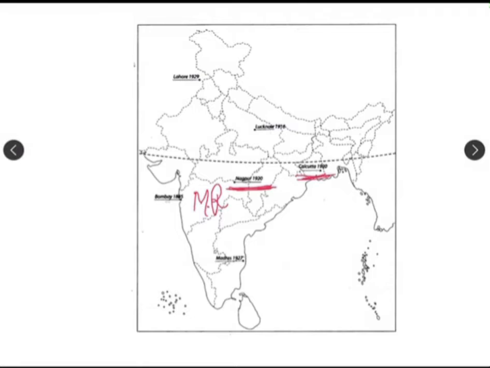You remember in the Calcutta session in September, the proposal of the non-cooperation movement was given by Gandhiji, and in December 1920, the proposal of the non-cooperation movement was accepted. That means here the proposal was given and here the proposal was accepted. Which proposal? The initiative of the non-cooperation movement.